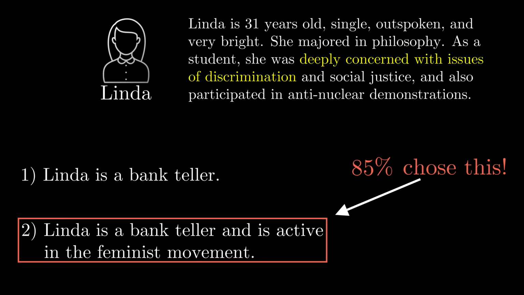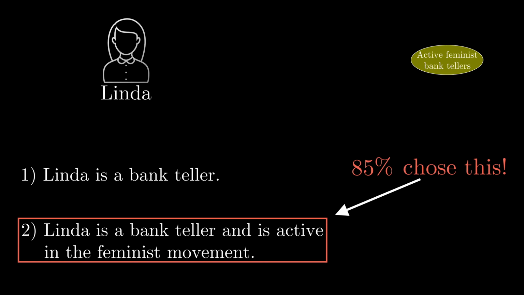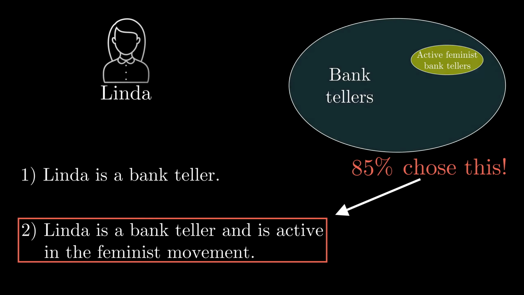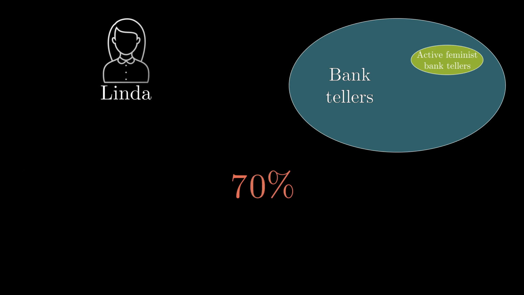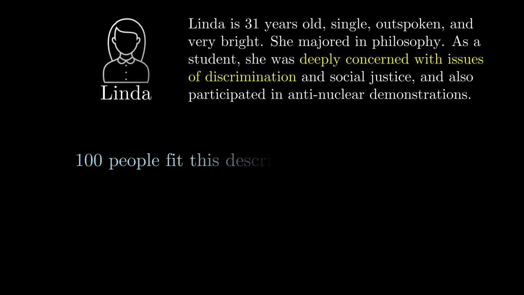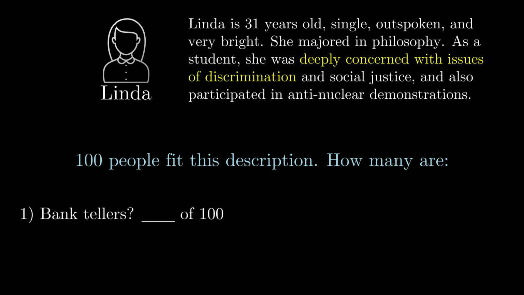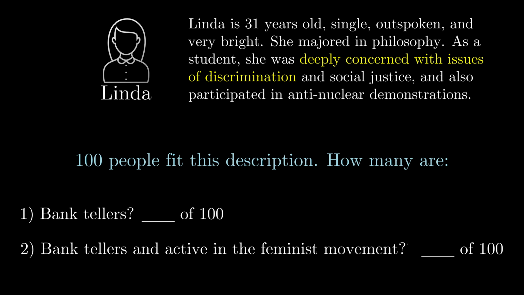85% of participants said that the latter is more likely than the former, even though the set of bank tellers who are active in the feminist movement is a subset of the set of bank tellers. It has to be smaller. So that's interesting enough. But what's fascinating is that there's a simple way that you can rephrase the question that dropped this error from 85% to 0. Instead, if participants were told that there are 100 people who fit this description, and then they're asked to estimate how many of those 100 are bank tellers, and how many of them are bank tellers who are active in the feminist movement, nobody makes the error. Everybody correctly assigns a higher number to the first option than to the second.